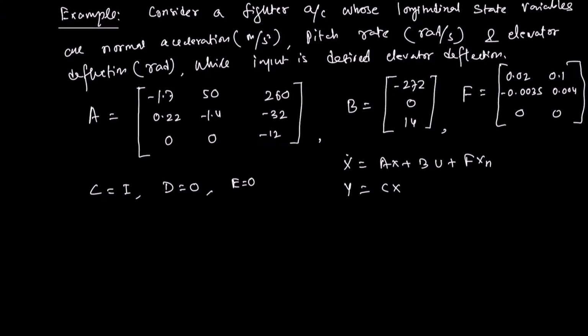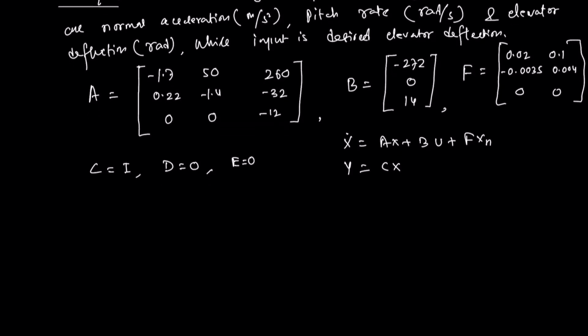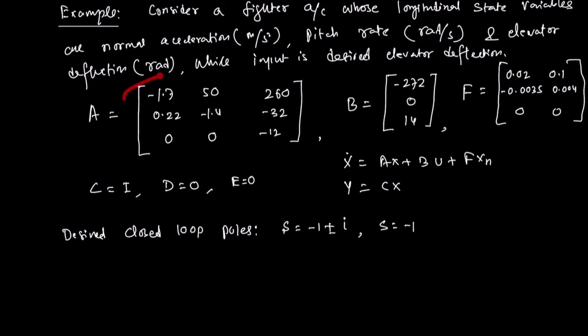Now D and E are 0, and the desired closed loop pole locations given to us are minus 1 plus minus j, and minus 1. If you notice, this is a 3 cross 3 matrix, so the characteristic equation is supposed to be of order 3. And if you get the characteristic equation from these poles, you will also get a third order characteristic equation.